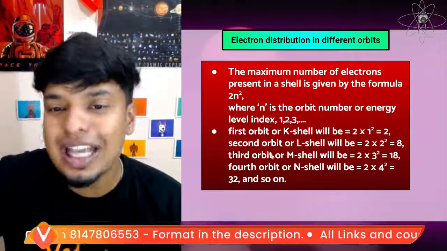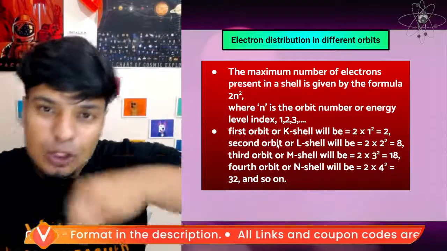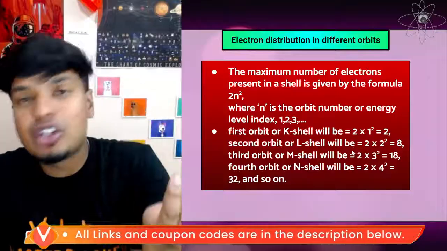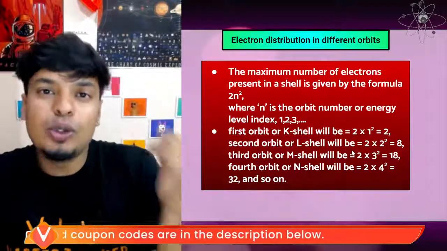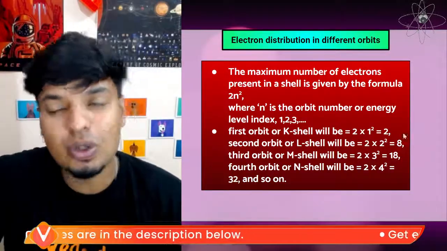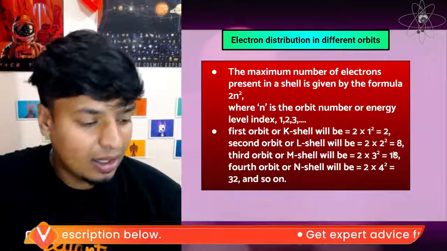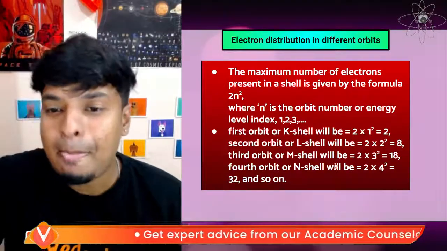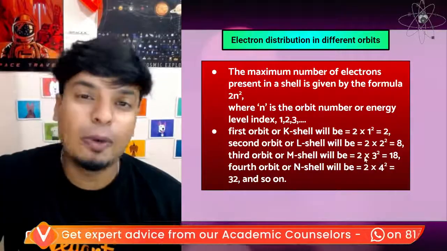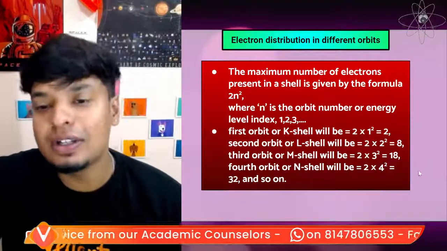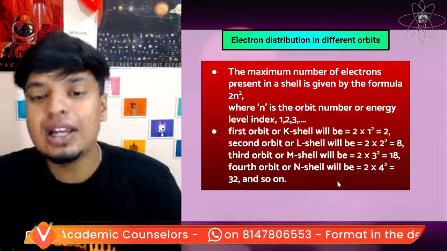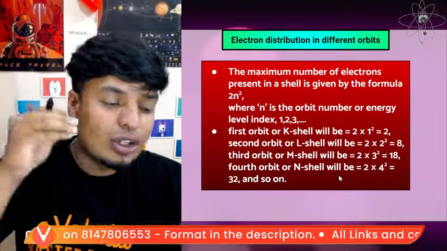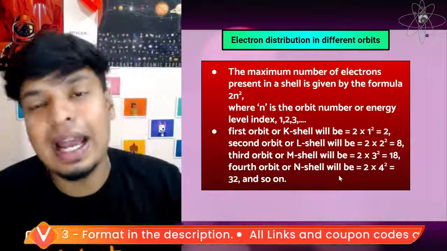So how many electrons can be present in the first orbit? Only 2. Second orbit, your L shell, which is 2, so 2 into 2 squared, which is equal to 8. So 8 electrons can be configured inside the second orbit. Third orbit, M, which is 3, so 2 into 3 squared, which is 18 electrons. The same goes for the N shell and so on. This is how the electrons should be configured inside the atom.